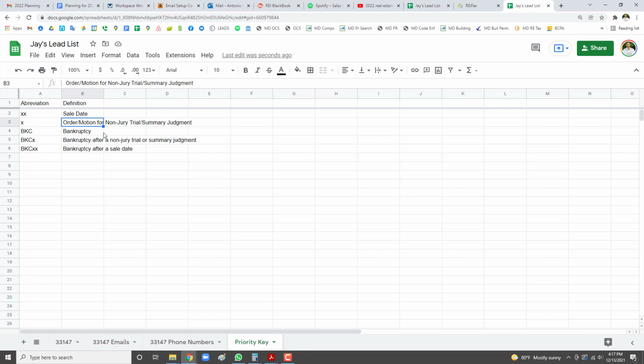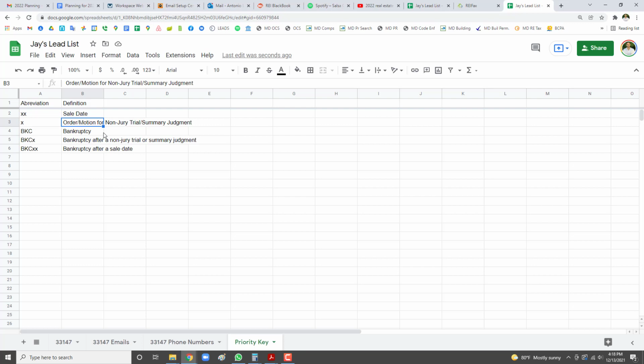What does that mean? It means that at that point, the bank has produced all the evidence possible. They've gone through all the motions and all the hearings they have to go through in order to get to the point where the judge is going to order a final judgment.